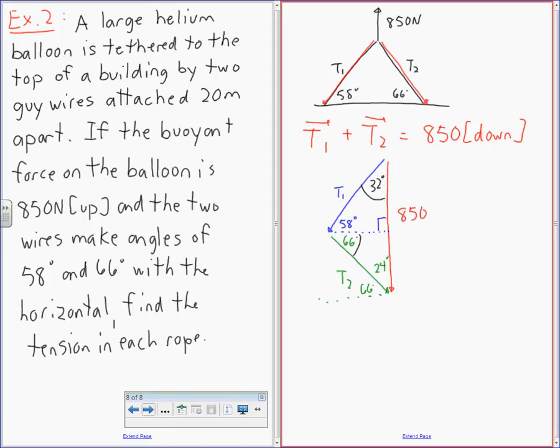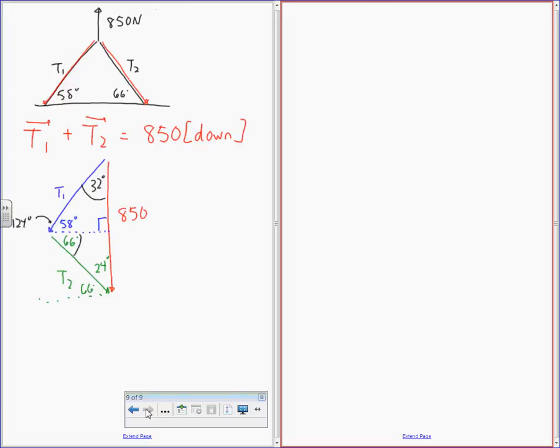If I say solve for T1, how do I solve for T1? I heard somebody whisper sine law, but they didn't want to do it out loud. I'm also going to call this 124 in there altogether. I'm going to need that. So we use sine law. We're going to say T1 over sine 24 degrees equals 850 over sine 124.